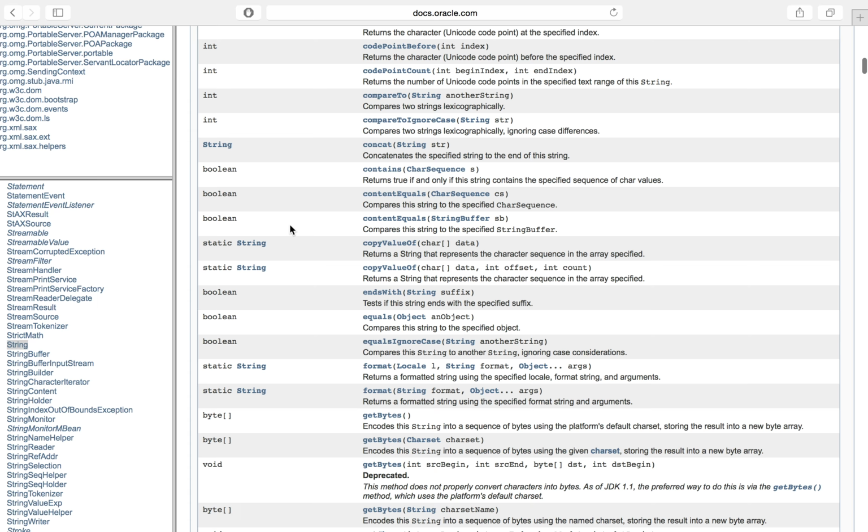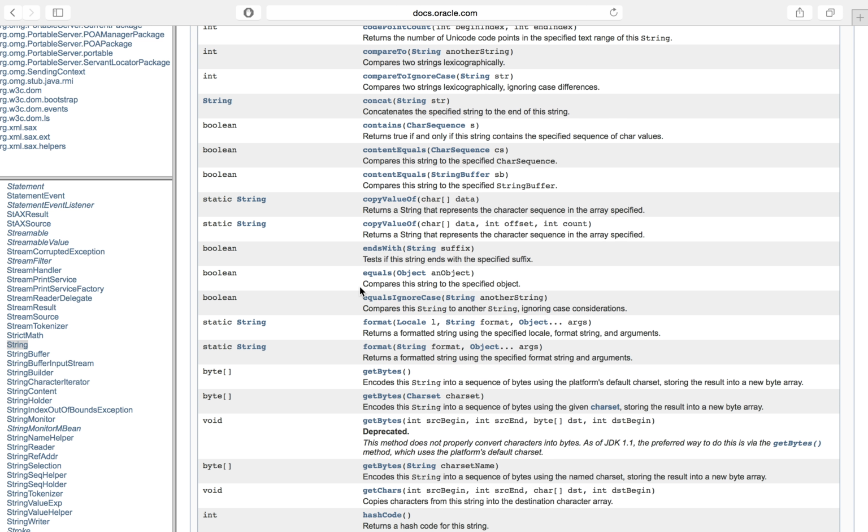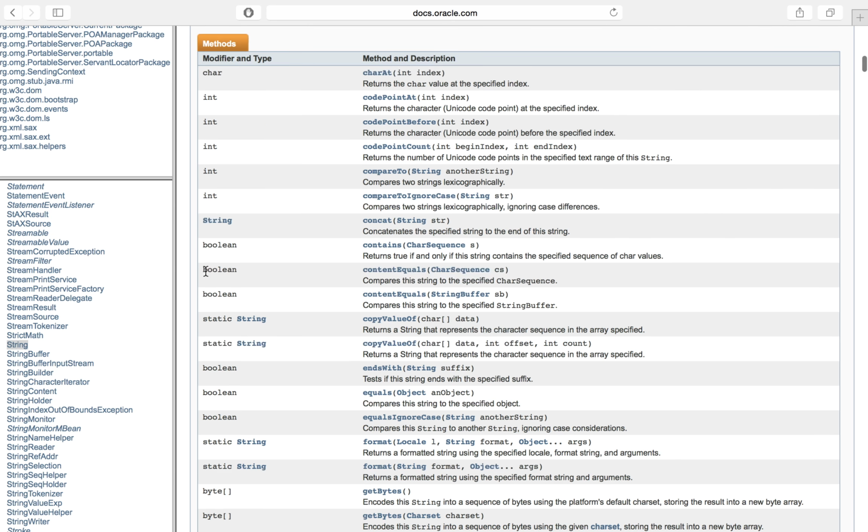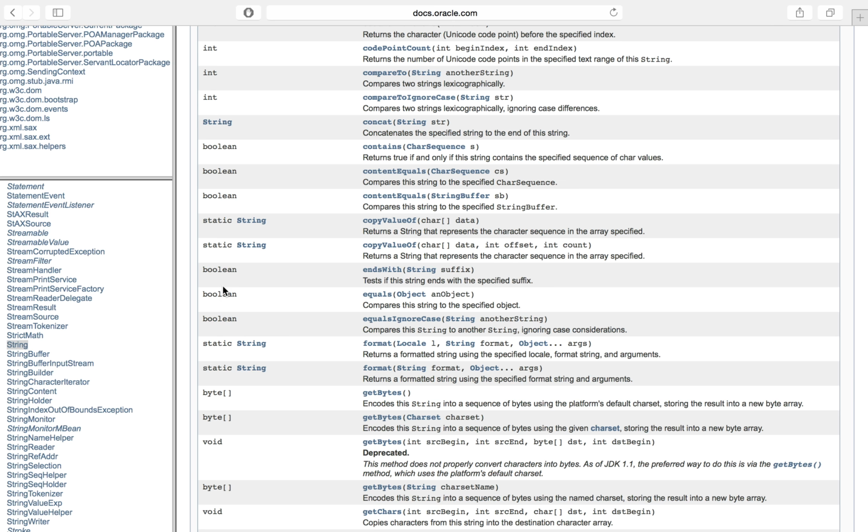The last one it's probably worth looking at is equals. On the left side, I should point out, it tells us what this method returns, so it tells us what kind of variable we want to store its result in. The equals method returns a Boolean.